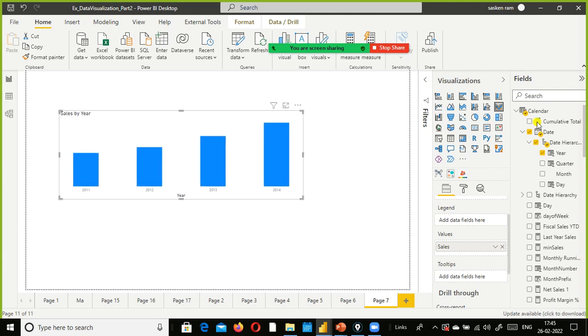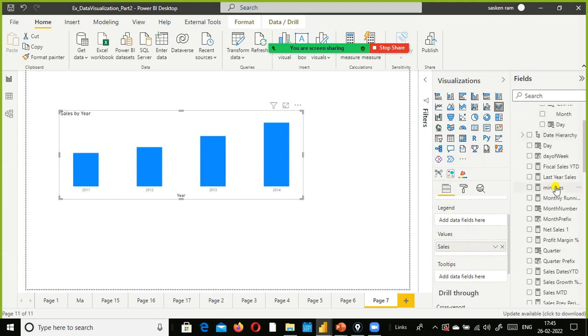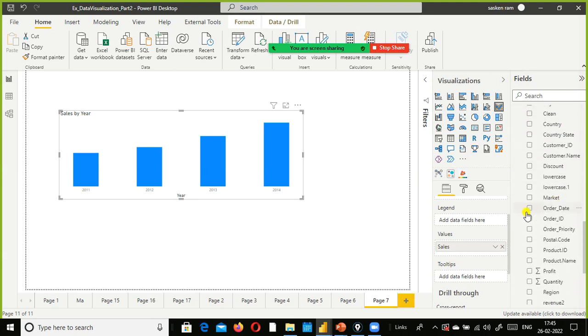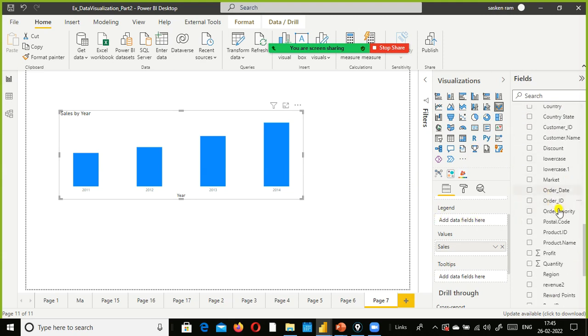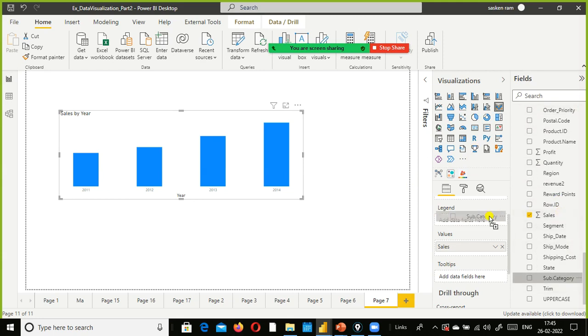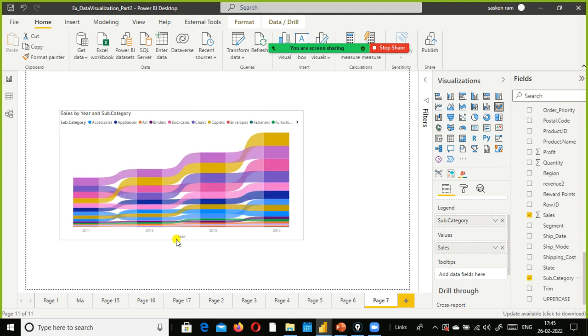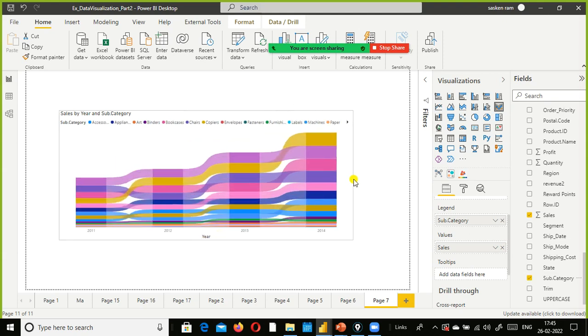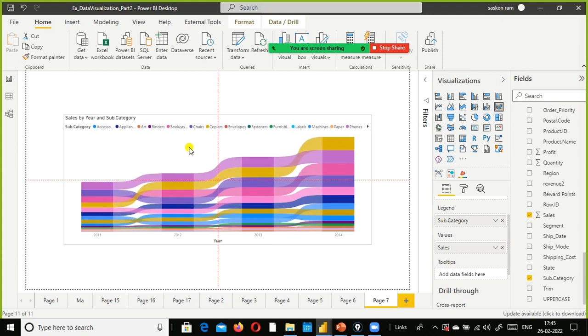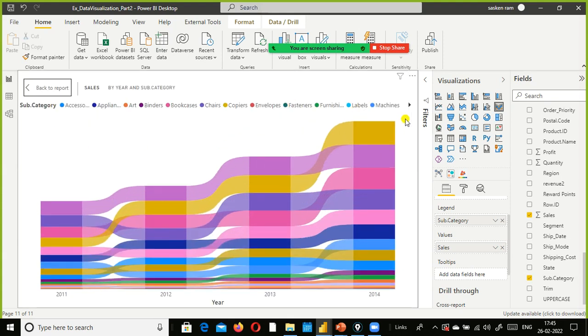Next, when you create a ribbon chart and use the axis and the values, it will create the column chart only. If you want to create a ribbon chart format, you need to use some column in the legend. So here I just go and select subcategory. On top of the visual, we have something like focus mode. I click on this so that the size will be bigger, and interpreting it will be pretty simple.